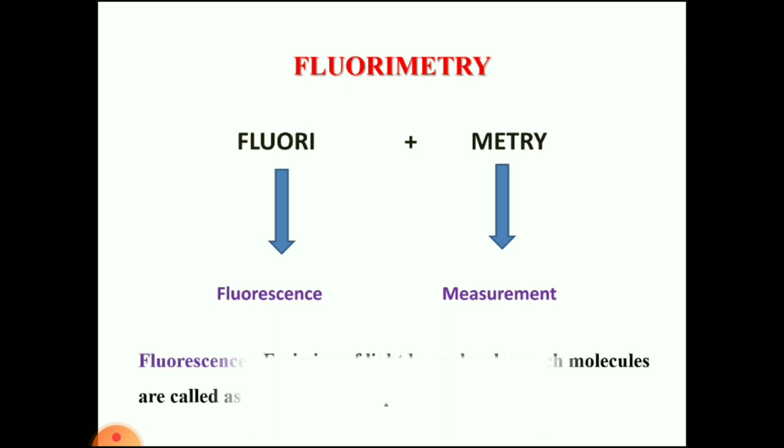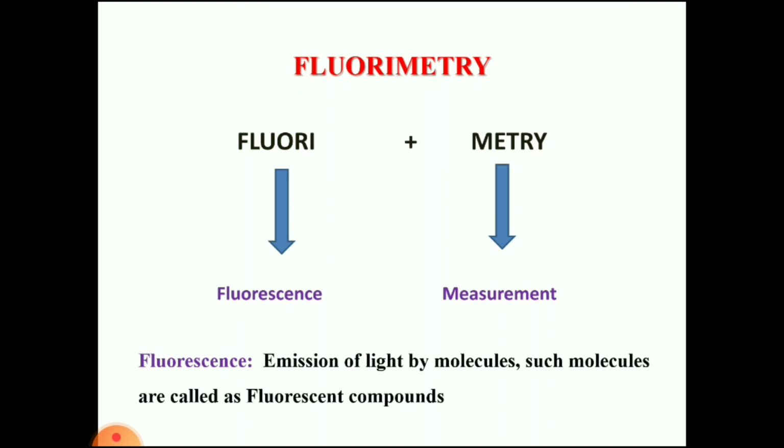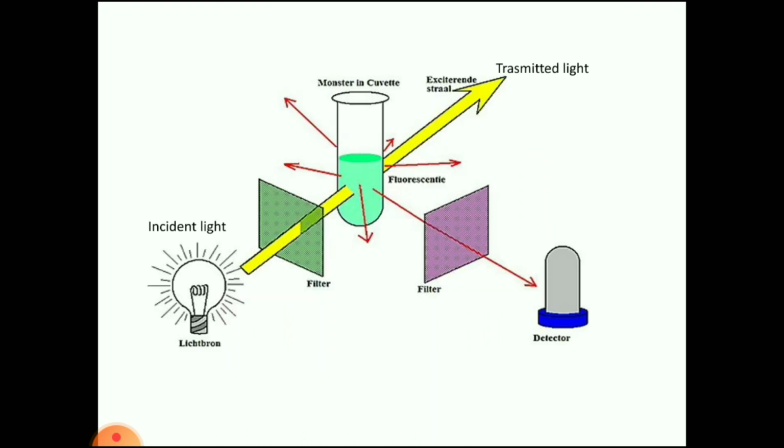So, what is meant by fluorescence? Emission of light by a molecule when a compound or a molecule is exposed to UV visible radiation or electromagnetic radiation. Such molecules are called fluorescent compounds. The phenomenon is called fluorescence. So here is a schematic representation of how the compound emits the fluorescent light.